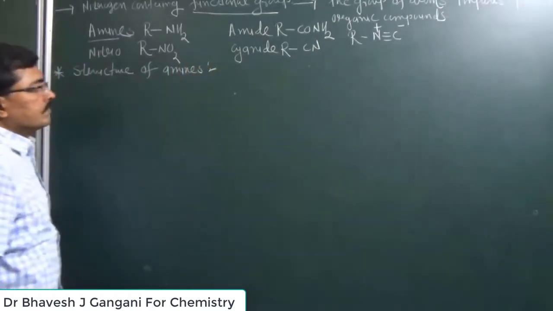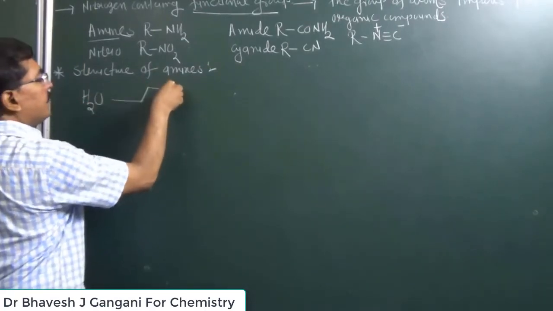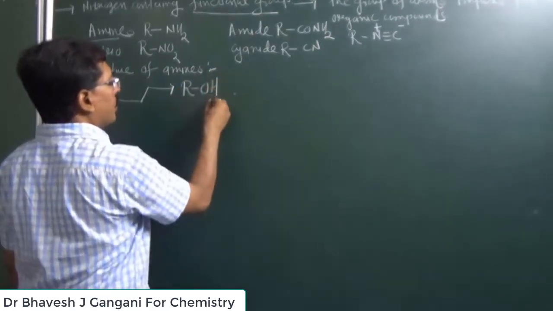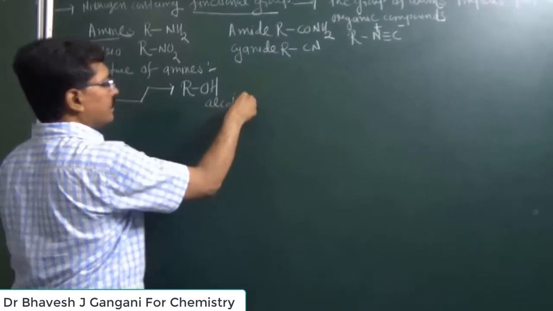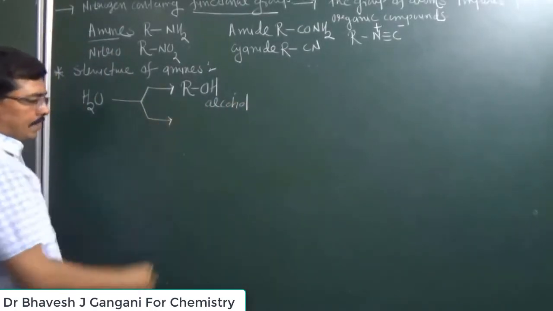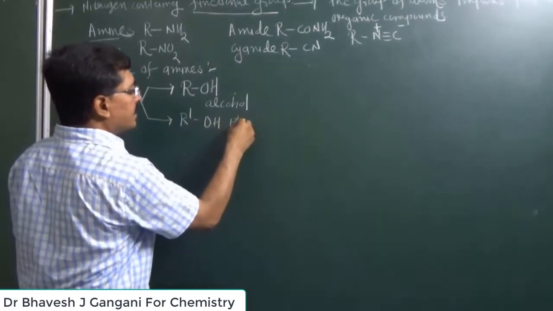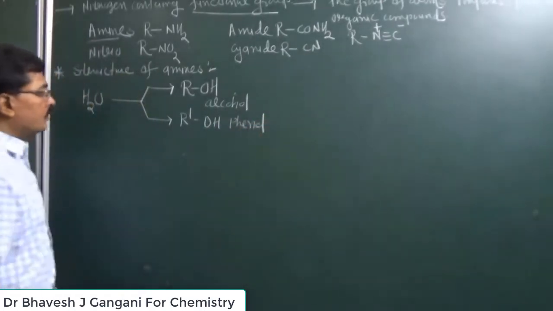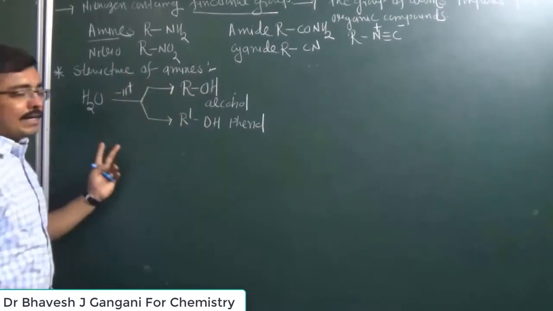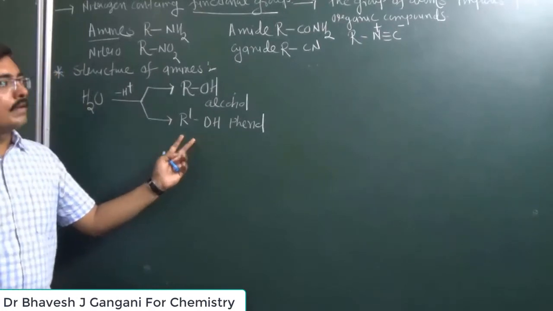So it is observed that when we remove hydrogen from water, then whatever compound is obtained is known as an alcohol. Similarly, if hydrogen is replaced by aryl group, then whatever compound is obtained, it is considered as a phenol compound. So when we replace hydrogen of water by alkyl group, we get alcohol. If replaced by aryl group, then whatever compound is obtained is known as a phenolic compound, so phenol.